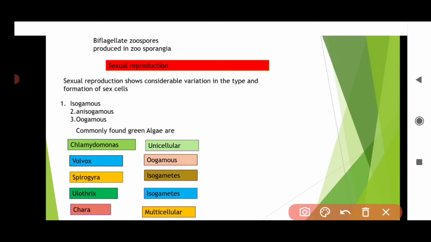You can remember like this: Chlamydomonas, Volvox, Spirogyra, Ulothrix, Chara. I said that Chlamydomonas is unicellular, Chara is multicellular, Volvox is oogamous, Spirogyra is isogamous but non-motile, and Ulothrix is isogamous.